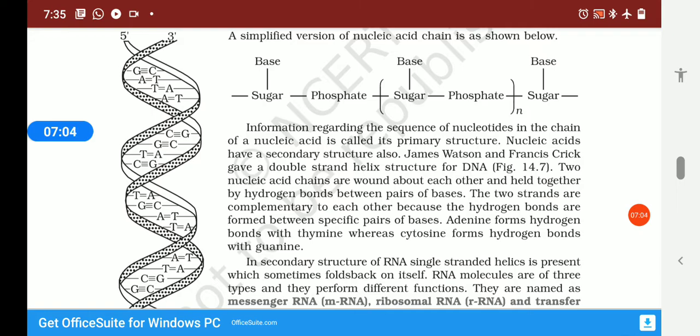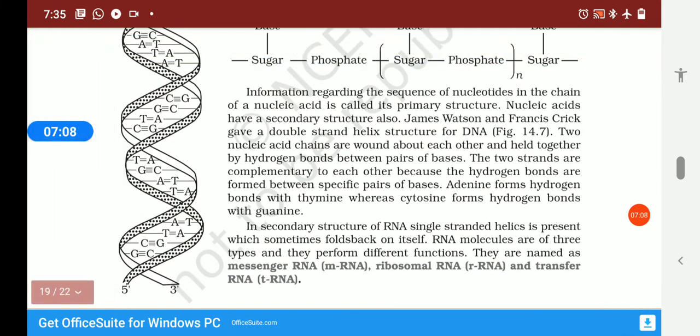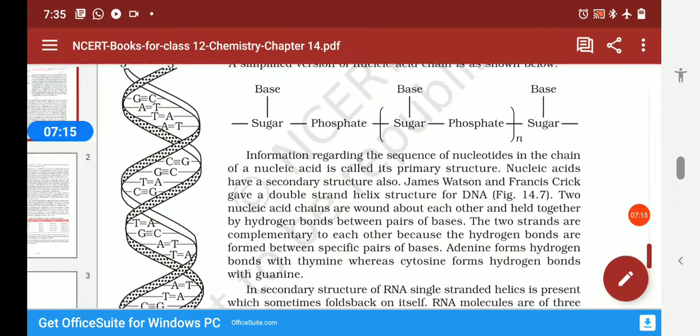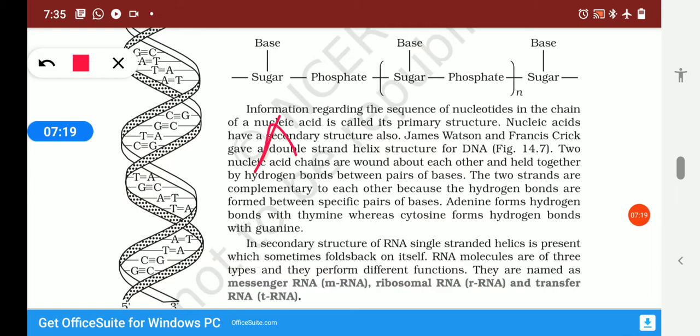Now if we discuss the structures of DNA and RNA, we will find that the structure of DNA is a double helical structure, in which adenine is attached to thymine by double bond, whereas guanine is attached to cytosine by triple bond. There are 10 pairs of nitrogenous bases in a loop.